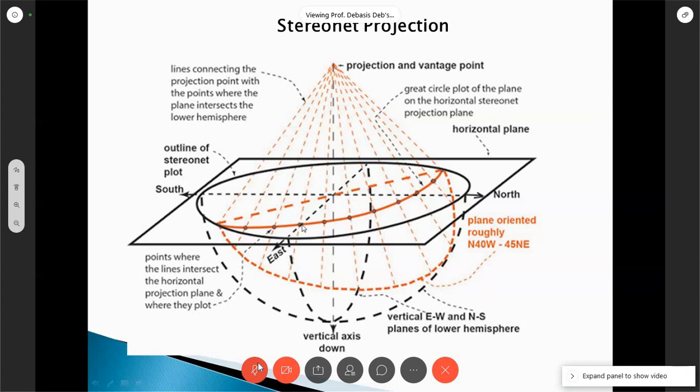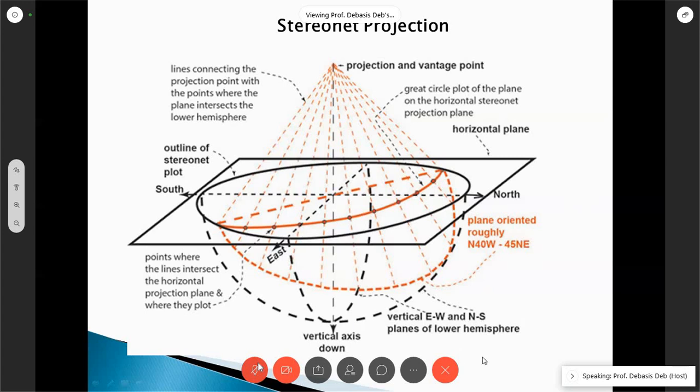So 45 degree will be somewhere in between. So now I already know strike, I already know dip direction, and I know the dip is measured from either east or west. Since it is dipping towards northeast, it will be measured from east, and if it had been dipping towards northwest, we would have measured from this side.